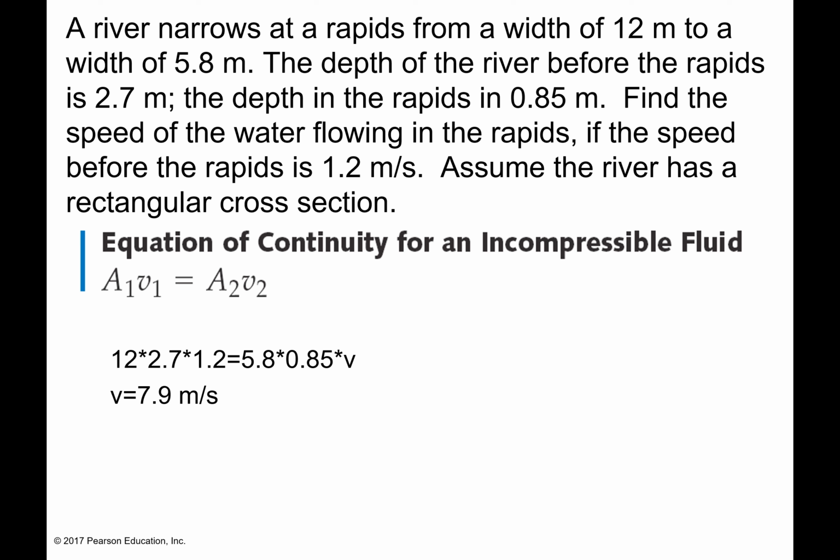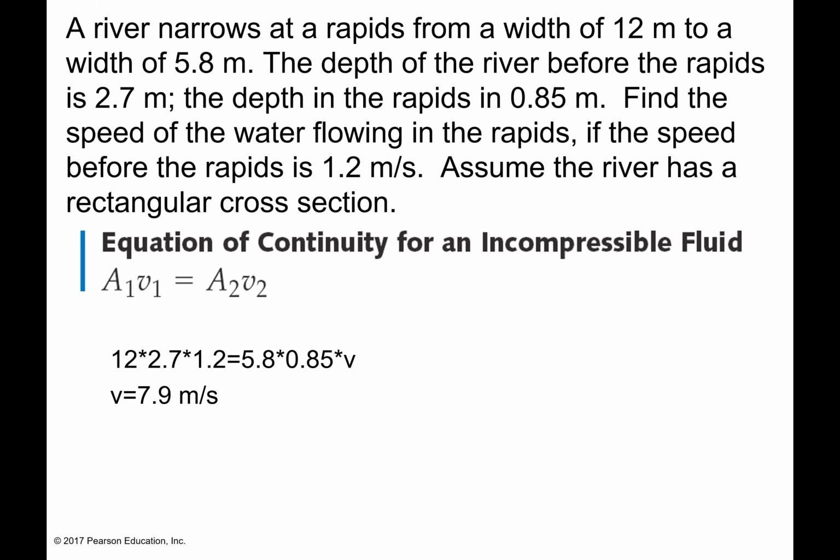They want me to find the speed of the water flowing in the rapids if the speed before the rapids was 1.2. And they tell me to assume that the river has a rectangular cross-section. That means when we find the area for a rectangle, we do length times width. In this case, it's width and depth.